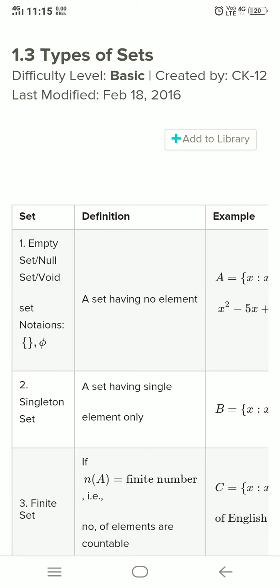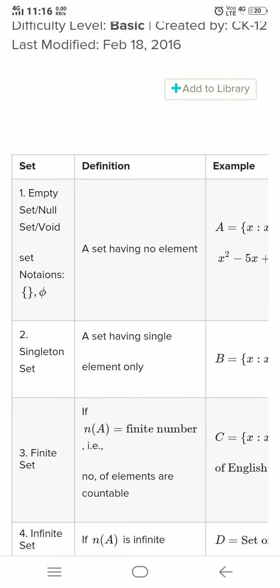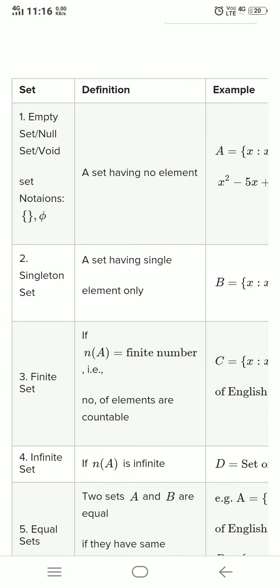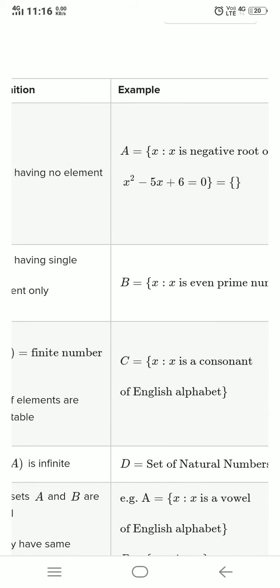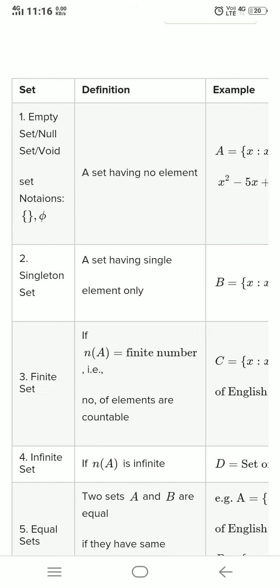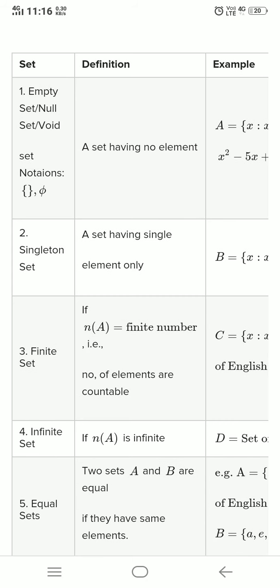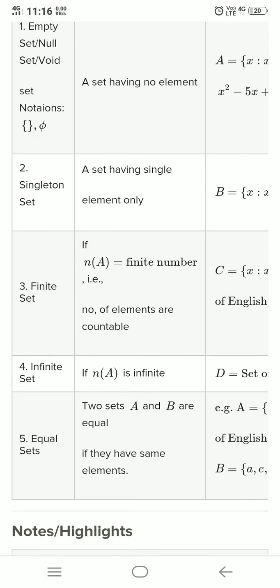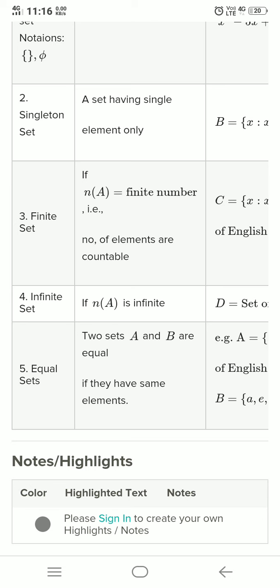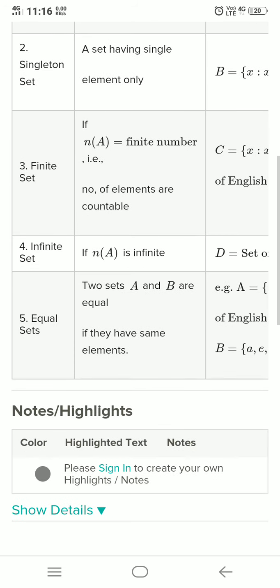Empty set: a set having no element is called an empty, null, or void set. Singleton: a set having a single element only. Finite: if the number of elements is countable. Infinite: otherwise. Equal sets: two sets A and B are equal if they have the same elements.